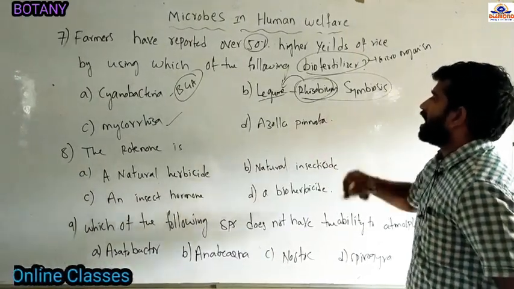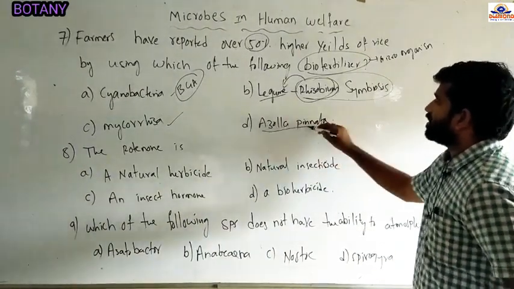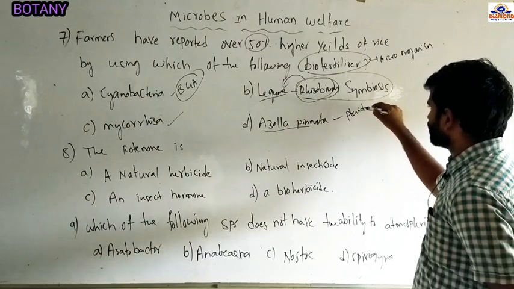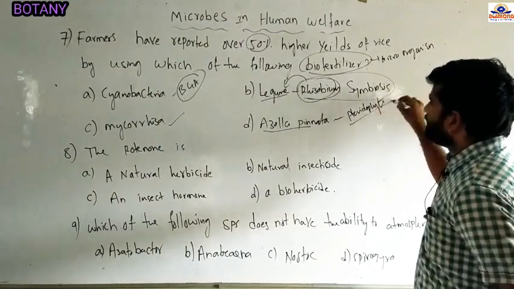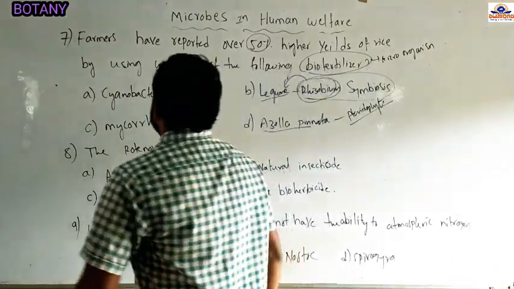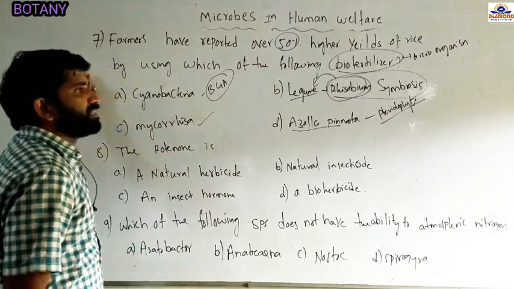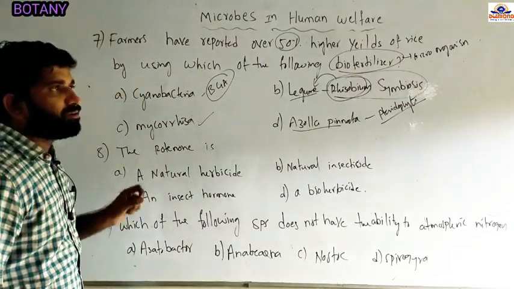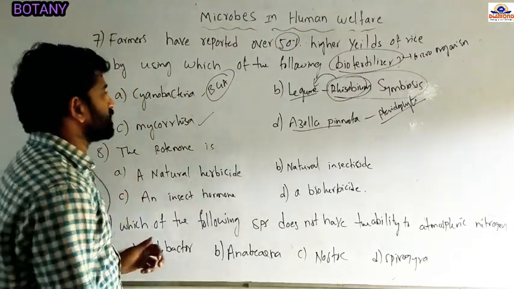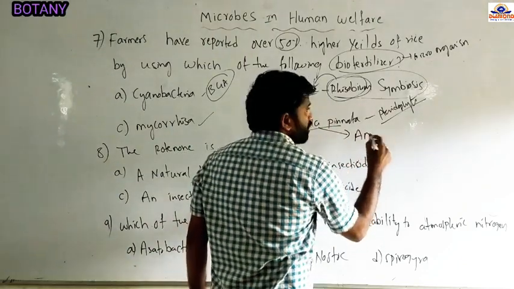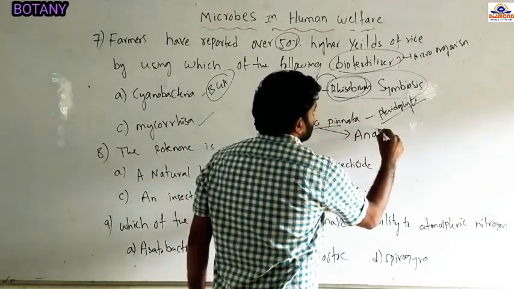And option D, Azolla pinnata. Azolla pinnata is a pteridophyte. In the entire India, 50% of the rice crop yield is going to increase by the presence of Azolla pinnata. It shows a symbiotic association with the blue green algae Anabaena.